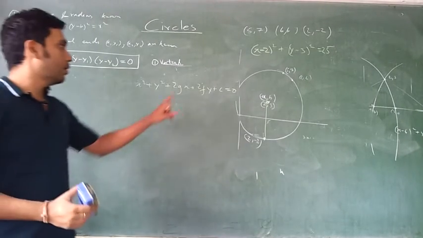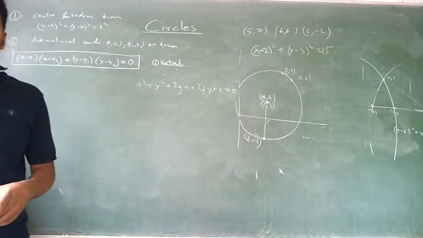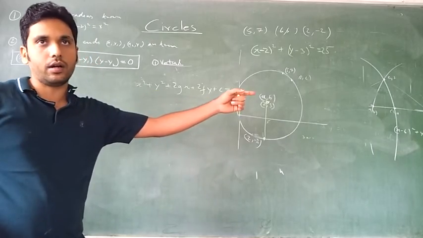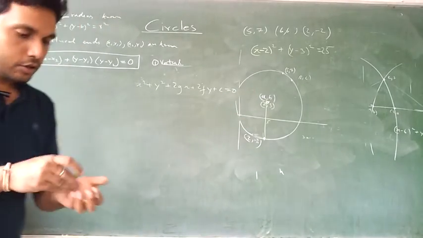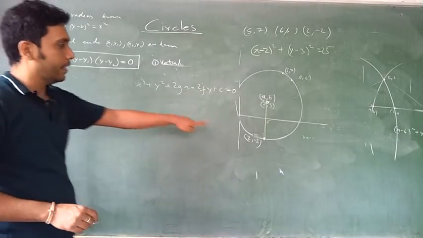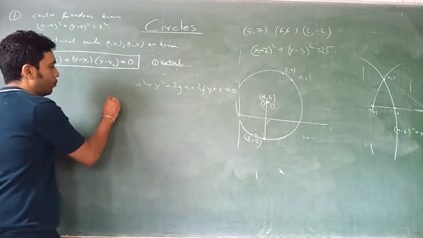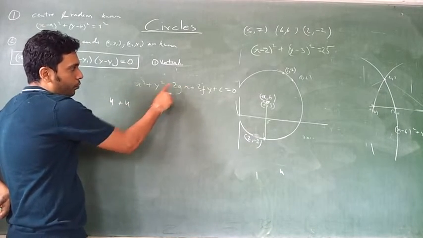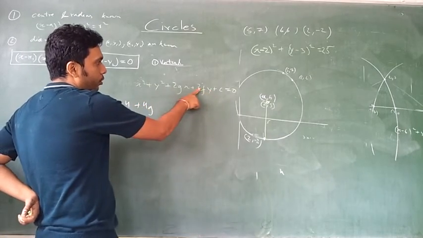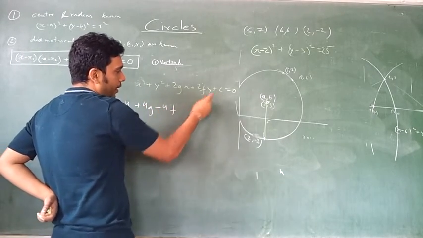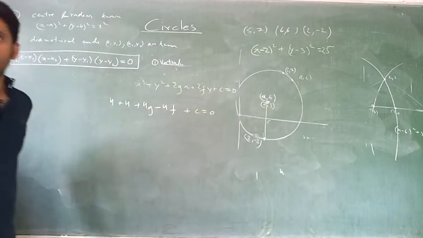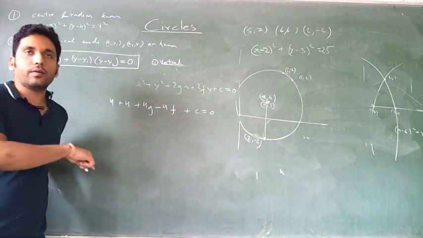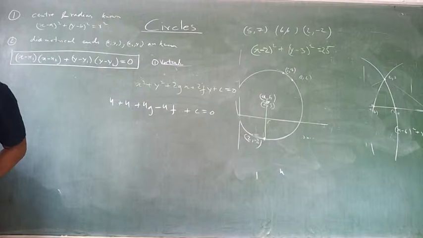How many variables over here? 1, 2, 3 variables over here. How many points known? 3 points known. If I put the value of x, comma y, it should satisfy this or not? 3 equations, 3 unknowns, you can solve it. So first, you write your x, y as, say, 2, comma, minus 2 you are taking. So x square is 4, plus 4, plus 2 into 2, 4g, minus 2 into 2, minus 4f, and plus c is equal to 0. One equation. Similarly, put the other value, second equation, another value, third equation. Okay, and solve it, you'll get the answer.